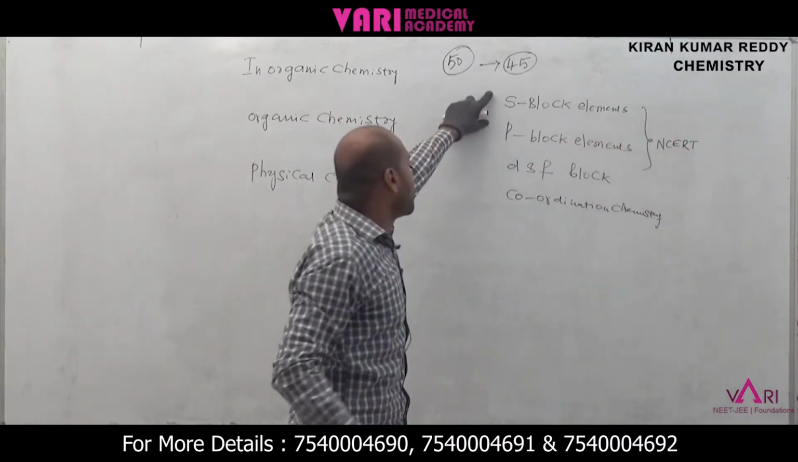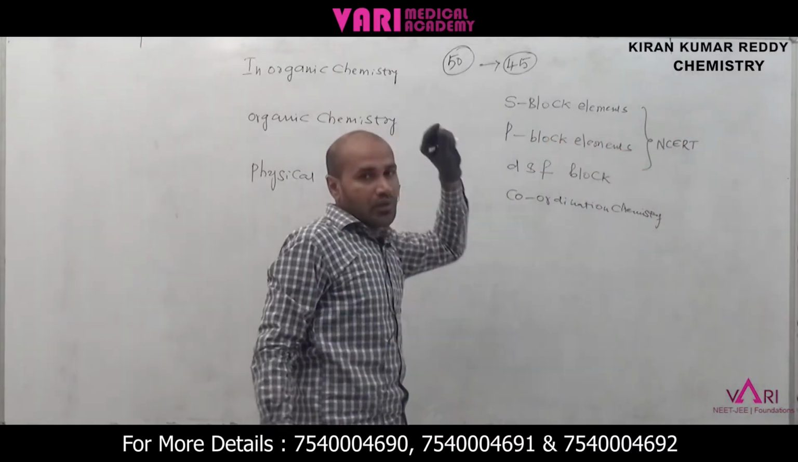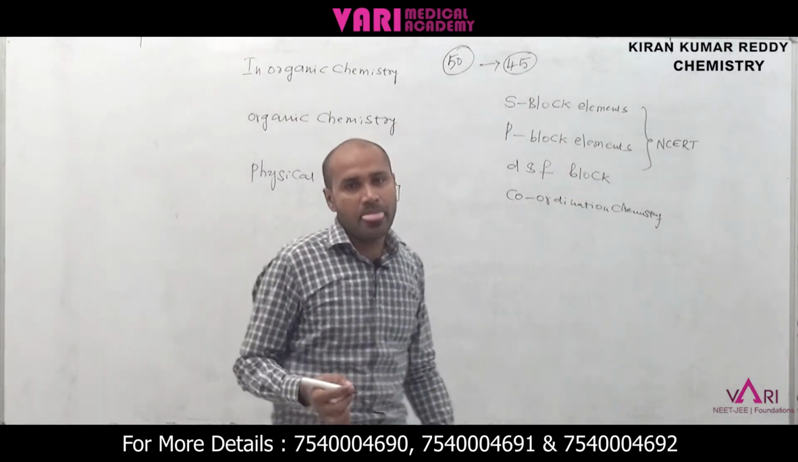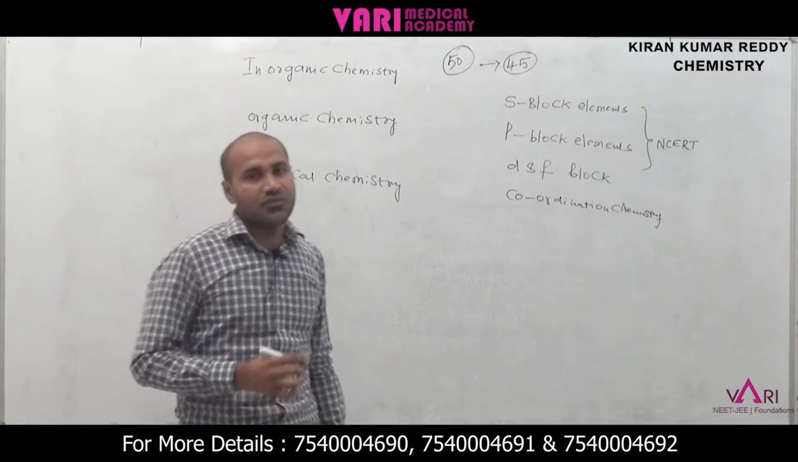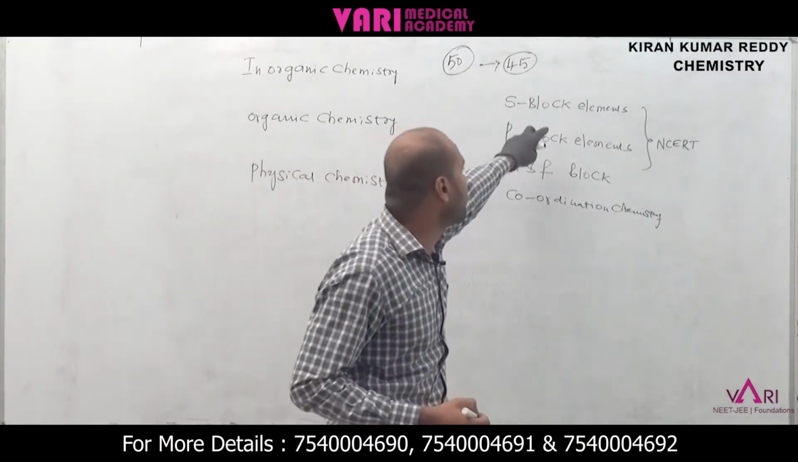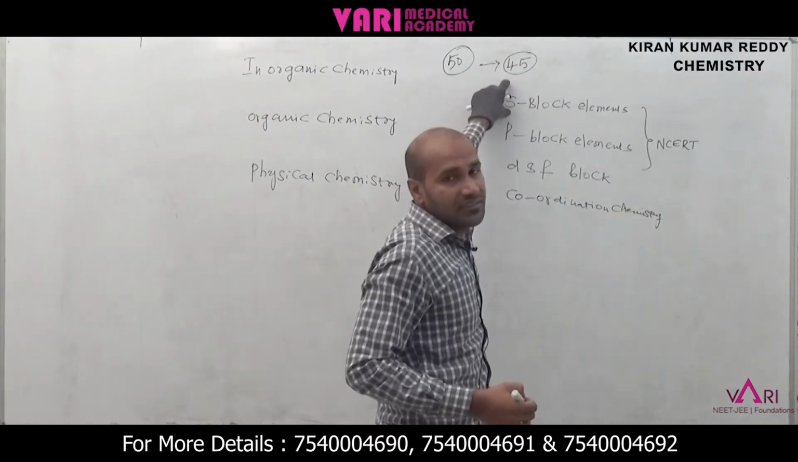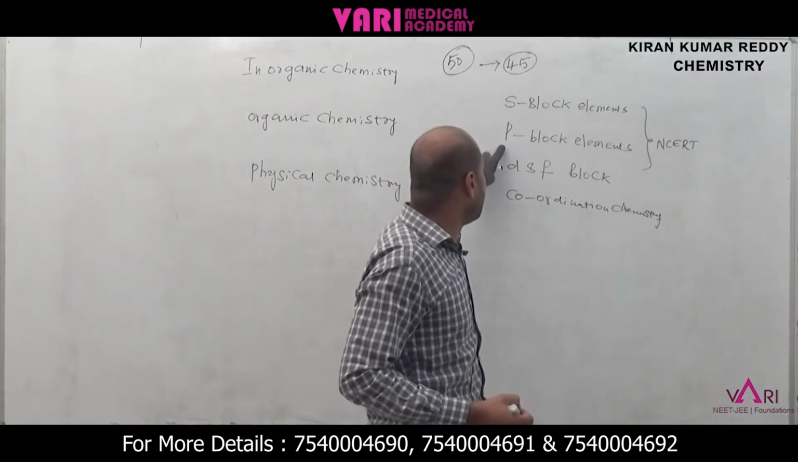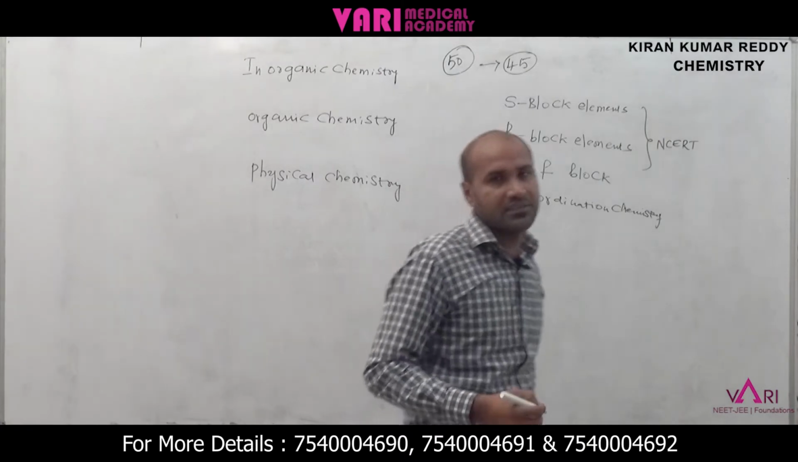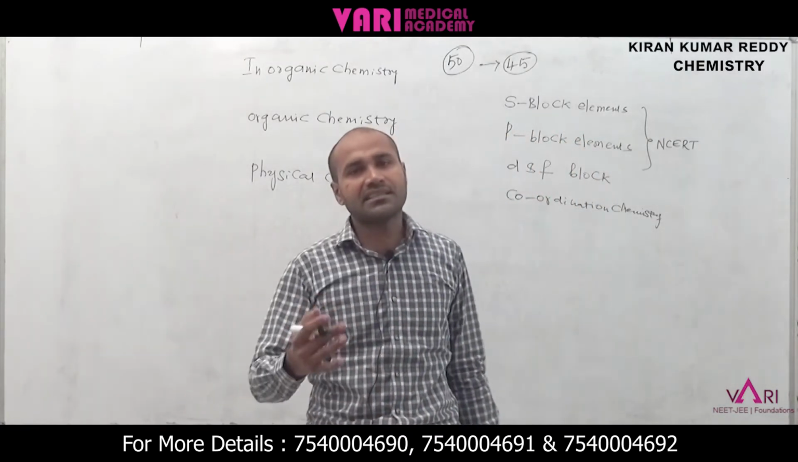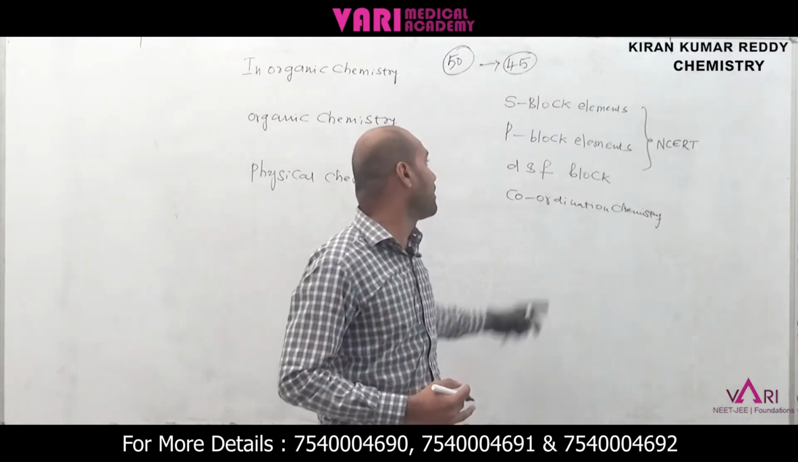Last time in S block elements, there was this one concept, beryllium chloride. Beryllium chloride is a covalent halide. It forms a covalent halide. It is soluble in organic solvents. That's why read S block elements from NCERT. Even P block elements, what are the P block elements? That is 13th, 14th, 15th, 16th and 17th. These are the P block elements.